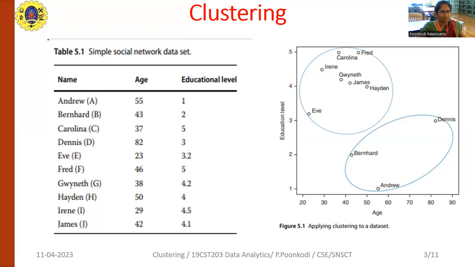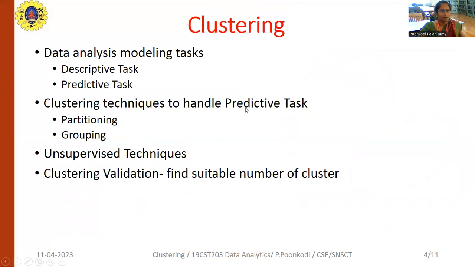For clustering this, we will use some data mining techniques. For collecting the data, it will use some data analysis modeling tasks. This modeling task is used to perform the model or group the models.